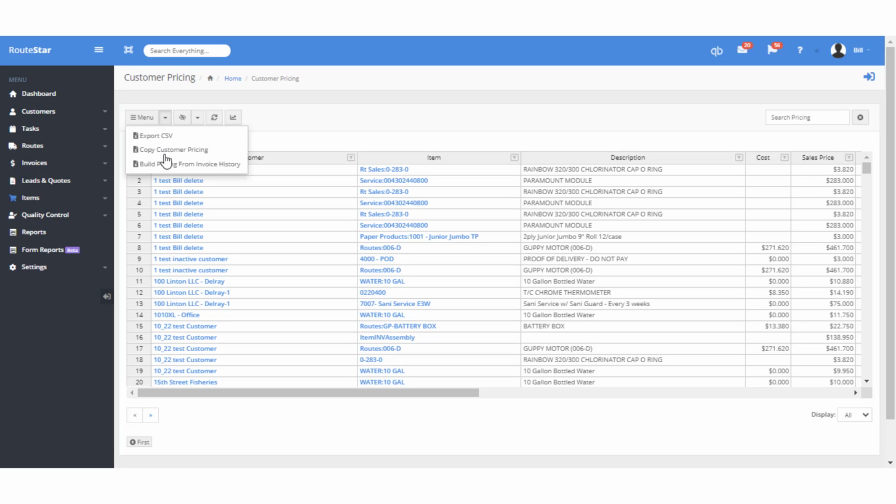I can also build customer pricing from invoice history from QuickBooks. Let's say you're starting out with RouteStar. There's two things that need to happen when you start with RouteStar. One is you have to build your route schedule. Two is you have to set up customer specific pricing. If you've been using QuickBooks for a while, then RouteStar can build the customer pricing based on invoice history. So then that means all you need to do is enter your routes. And of course, our customer success department can help coordinate a data conversion from another program that you may be using.